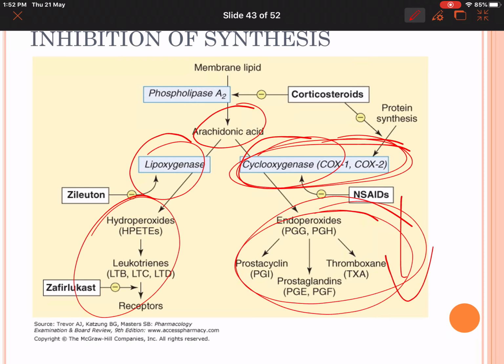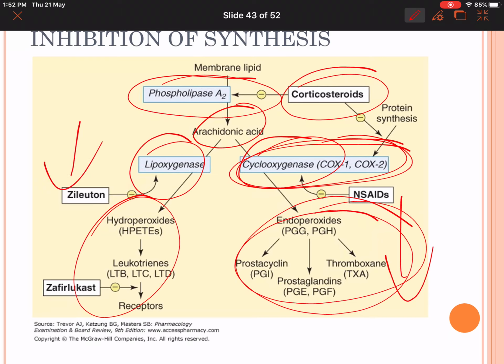We have selective cyclooxygenase 2 inhibitors also. What are other mechanisms by which we can inhibit prostaglandin synthesis? We can inhibit phospholipase A2. How can we inhibit it? By giving corticosteroids. Corticosteroids inhibit phospholipase A2, hence decrease the synthesis of both leukotrienes as well as prostaglandins.